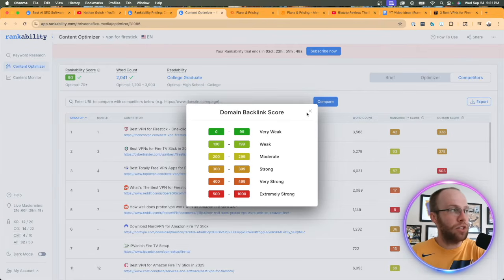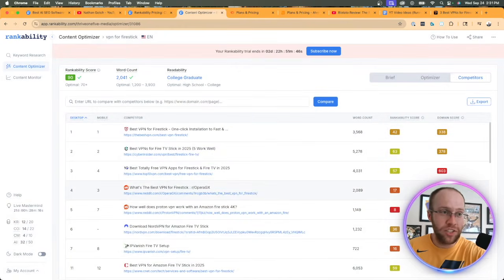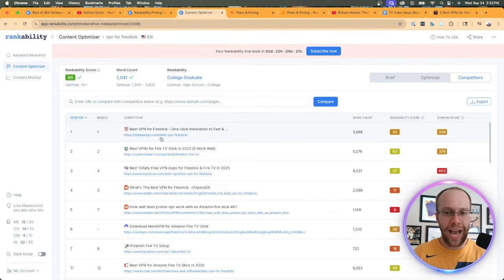So if a website, according to Rankability, has 1,000 domain score or close to 1,000 domain score, really anything in red here, good luck trying to outrank this, right? Obviously, Reddit is going to have a very high domain score. And so good luck trying to outrank Reddit for a particular keyword like this. Now, best VPN for Fire Stick, thebestvpn.com. They're probably doing some black hat manipulative stuff behind the scenes. We won't get into that. This is an industry notorious for black hat SEO. So they're probably manipulating things here, but they are winnable in my opinion, right? If you have the backlink profile, you have a really good piece of content, it is winnable according to these metrics.